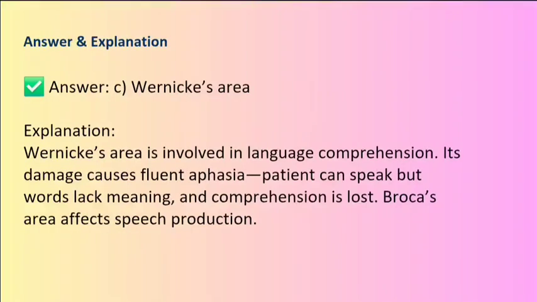Explanation. Wernicke's area is involved in language comprehension. Its damage causes fluent aphasia, patient can speak but words lack meaning, and comprehension is lost. Broca's area affects speech production.